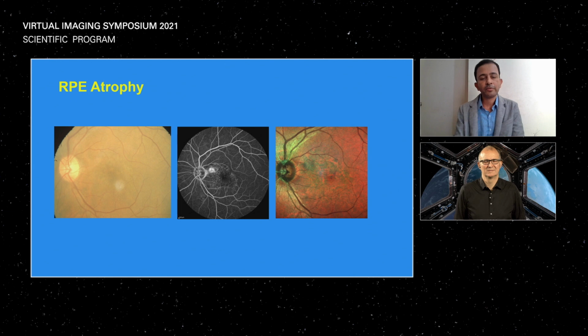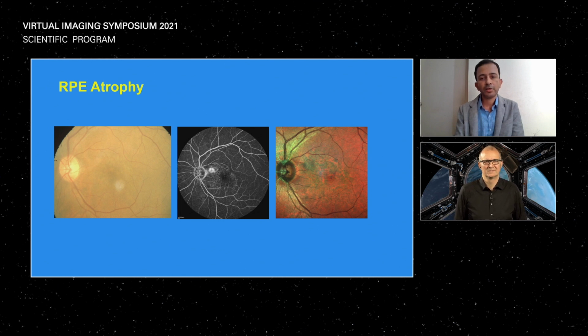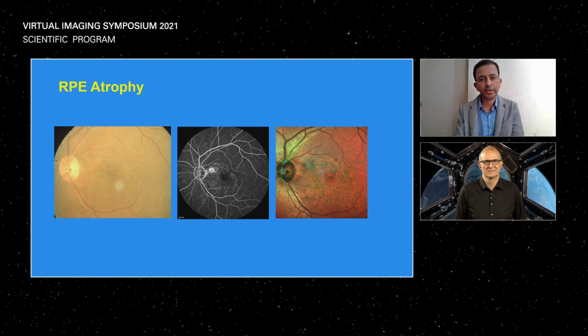RPE atrophy on color fundus photographs is not usually seen, but multicolor shows it as a greenish orange-red hue around the area, which is seen here in the left eye.